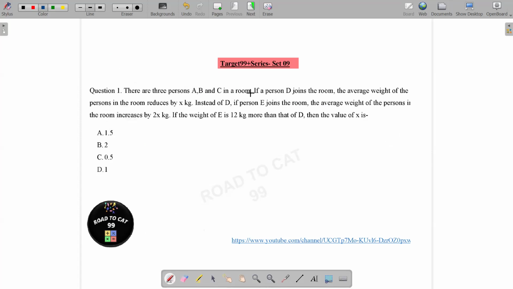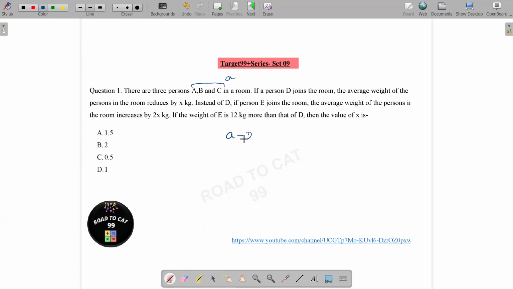There are three persons A, B, C in a room. If a person D joins the room, the average weight of the persons in the room reduces by X kg. So this is a very nice question. You should be able to learn some concept through this question. Let's say the average weight of A, B, C is A. If a person D joins the room, the average weight of the room is getting reduced. That means this average is greater than the individual weight of D. So technically A is greater than D. That's why the average weight is reducing by addition of D.